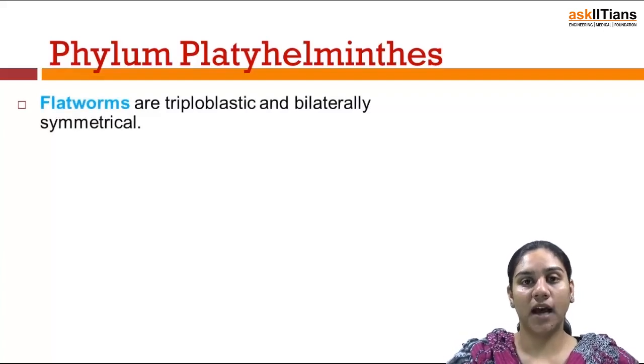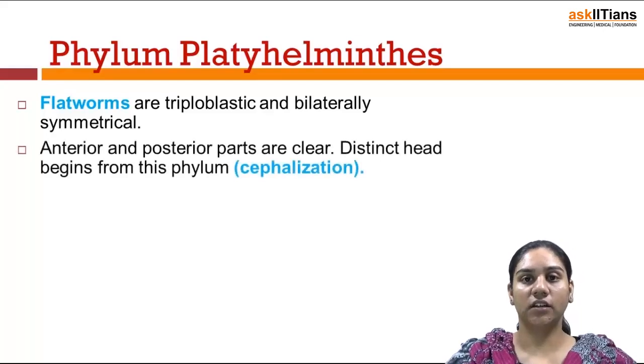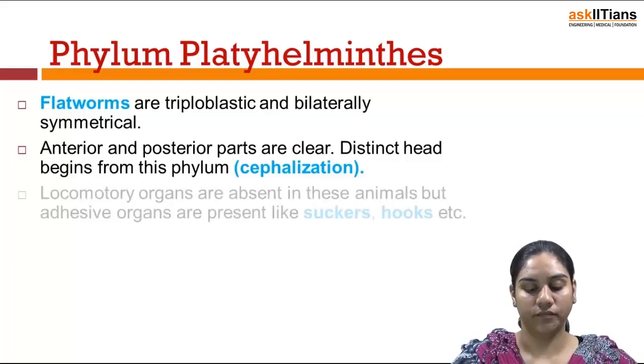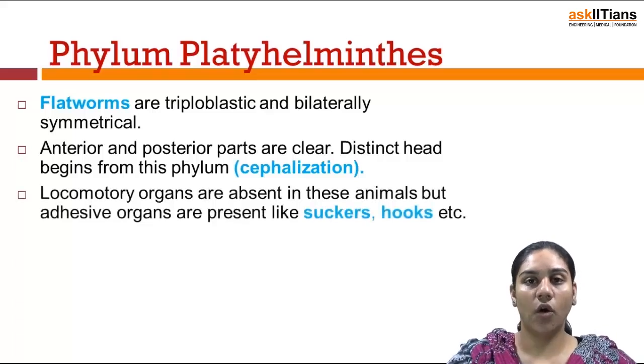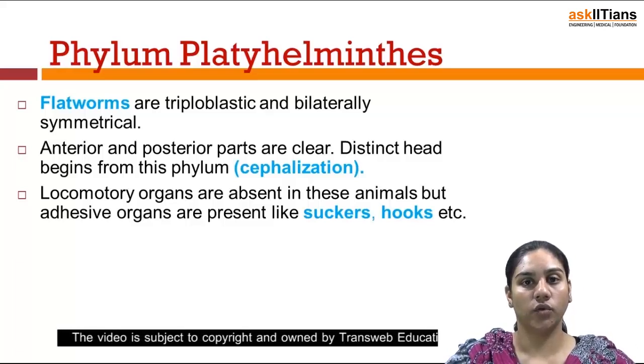Flatworms are triploblastic, bilaterally symmetrical animals. Anterior and posterior parts are distinctly clear in these animals, and on the anterior part a distinct head is present, which is known as cephalization. Means a distinct head; the presence of a distinct head starts from this phylum. The locomotory organs are absent in these animals, but adhesive organs like suckers and hooks are present. These adhesive organs help these animals to cling onto their host.